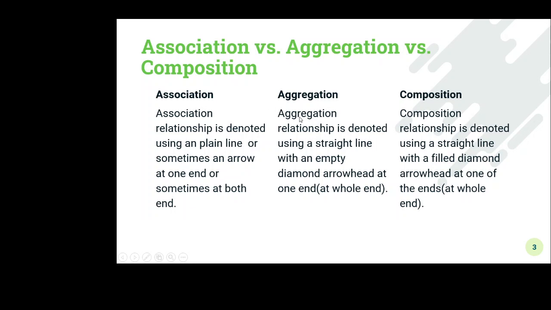An aggregation relationship is denoted using a straight line with an empty diamond arrowhead at one end, and that empty diamond arrowhead is at the whole end. A composition relationship is denoted using a straight line with a filled diamond arrowhead at one end, that is at the whole end. So these are the UML notations we use for these types of relationships.